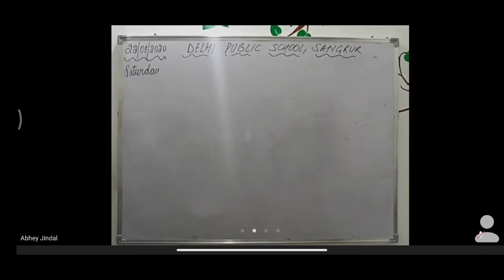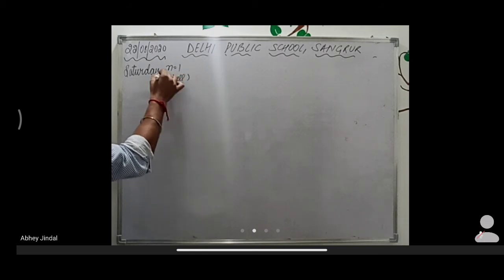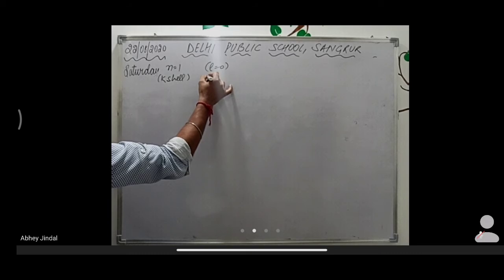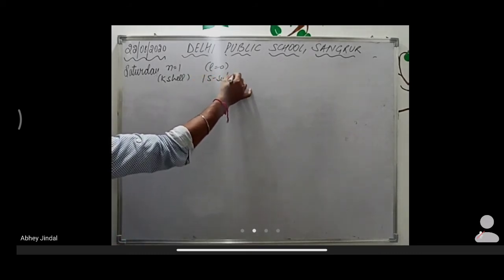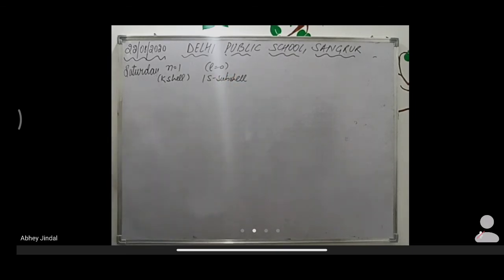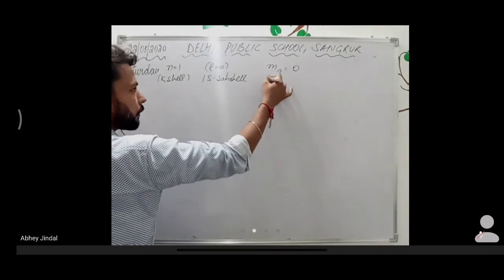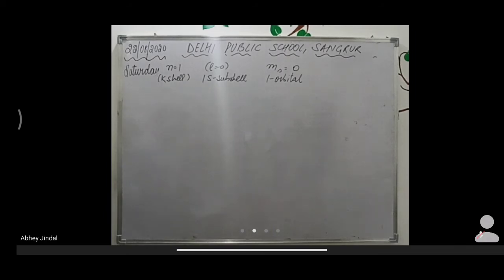So I'm making a table here so that you all can understand this. For n is equal to 1, that is K shell. L has value 0, and that is one subshell it has, that is 1s. 1s subshell will be there. Clear? And ml has value 0. It means one orbital is there. It has only one orbital.